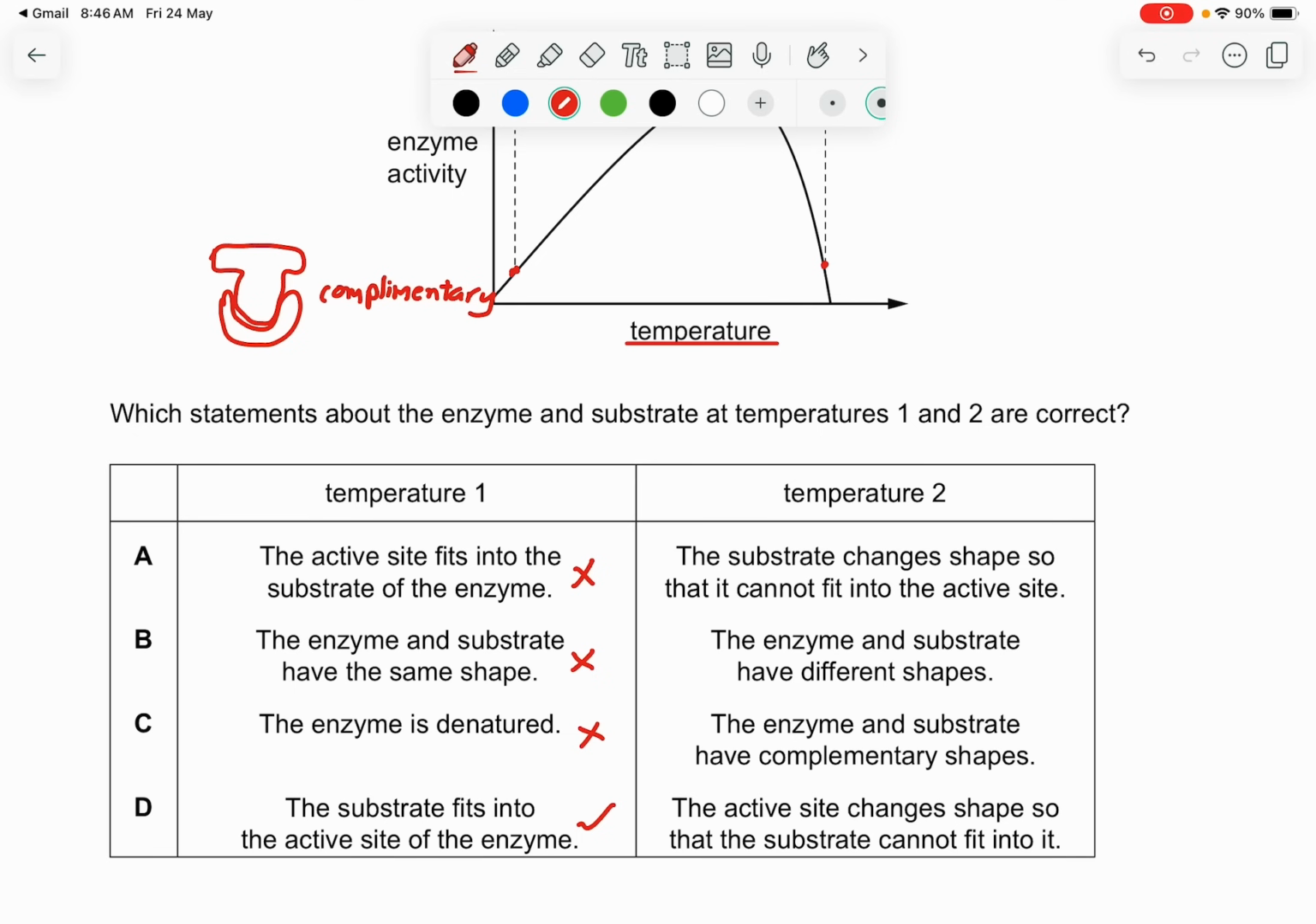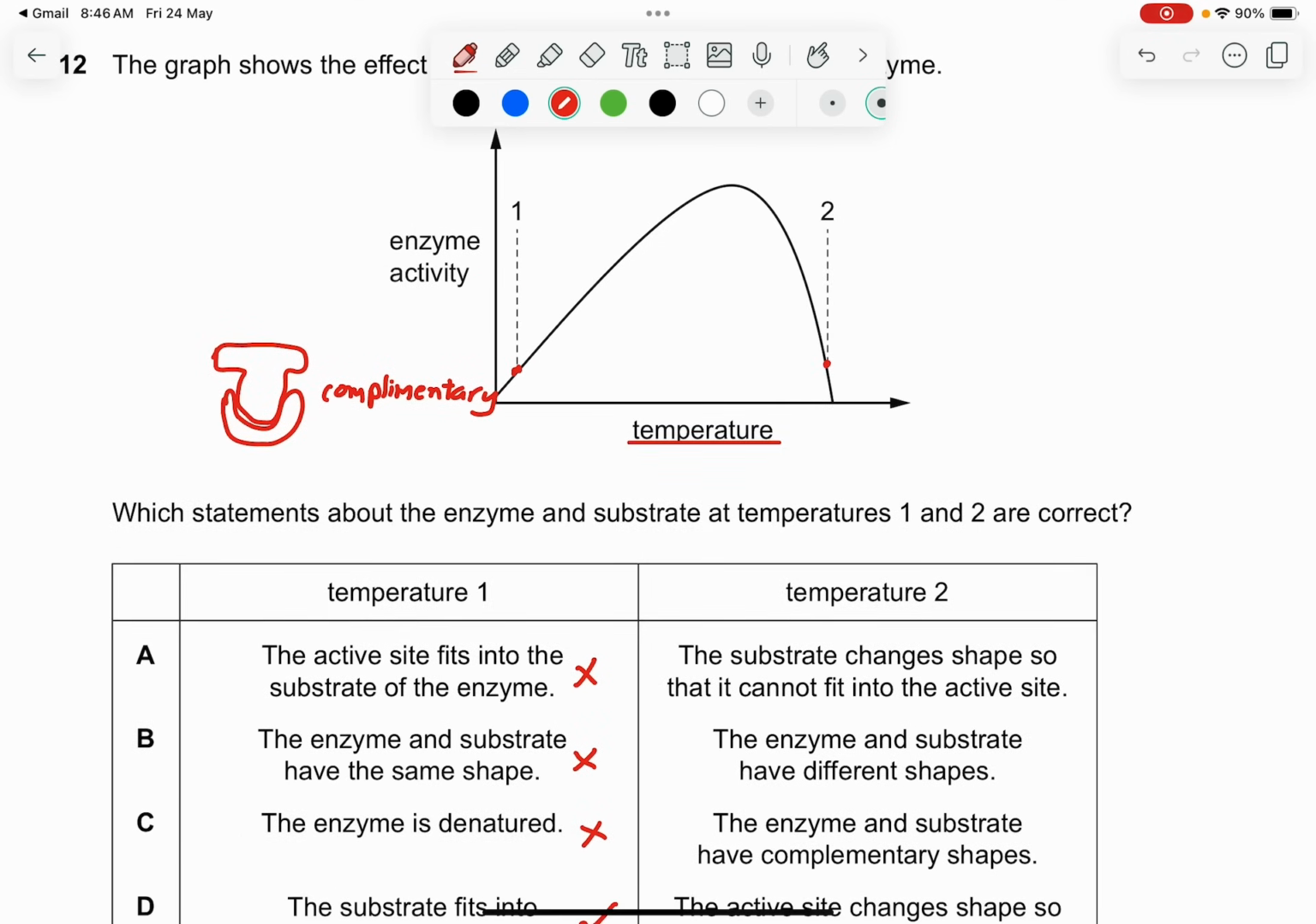The substrate for temperature number 2, which has already surpassed the optimum temperature, the substrate changes shape so that it cannot fit into the active site. Yeah, that actually makes sense. Okay. Wait, no, it's the active site that changes shape, because enzymes are very sensitive to temperature. When there's too high a temperature, it will cause the shape of the enzyme to change, not allowing the substrate to bind anymore. Okay, that's the reason.